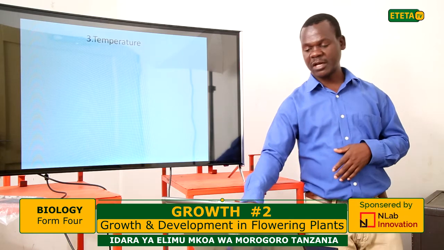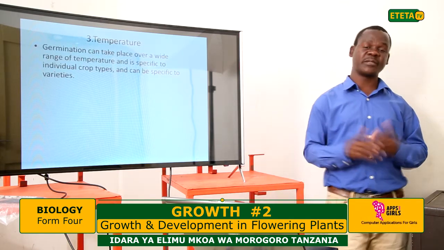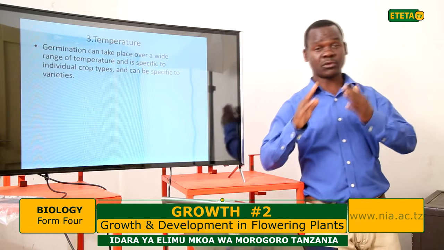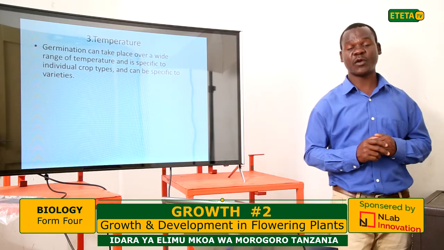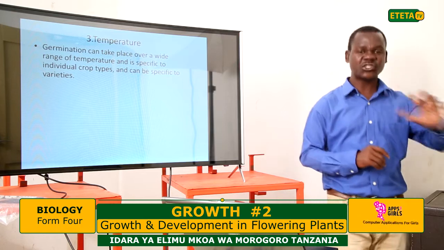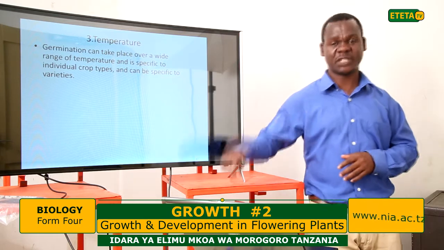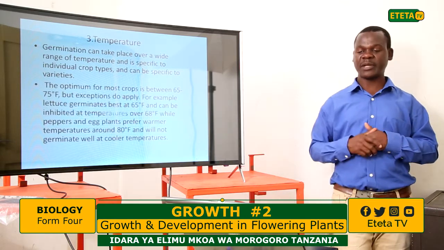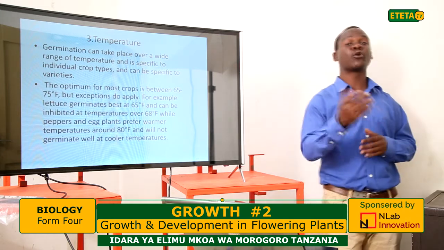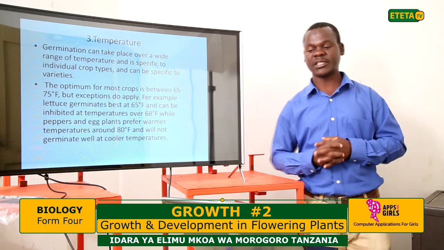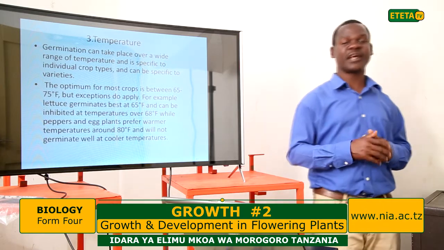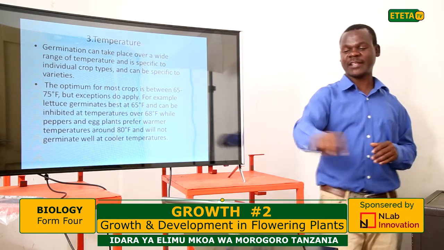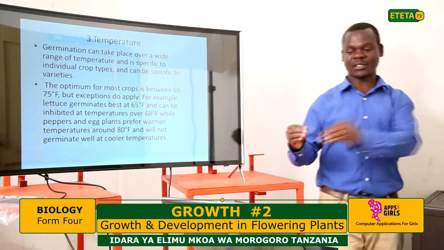Another condition is the temperature. Temperature is necessary for germination to take place, and here we refer to the optimum temperature. There is a particular range of temperature required for a particular seed to germinate. Not extremely high, not extremely low. For instance, most crops thrive well and germinate at a temperature between 65 and 75 Fahrenheit. On your own time, because we do math and physics, sometimes you can change Fahrenheit to degrees Celsius to understand this.